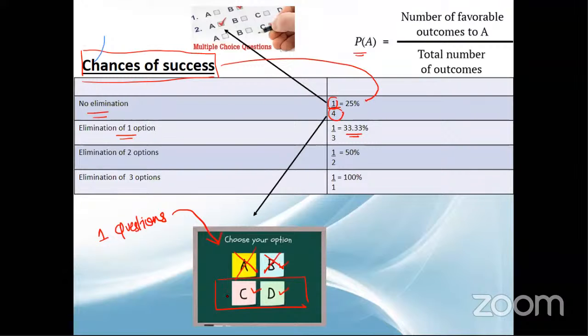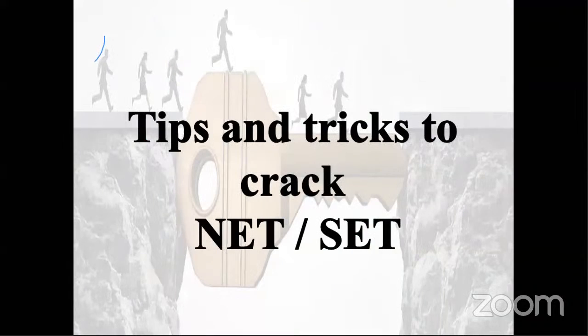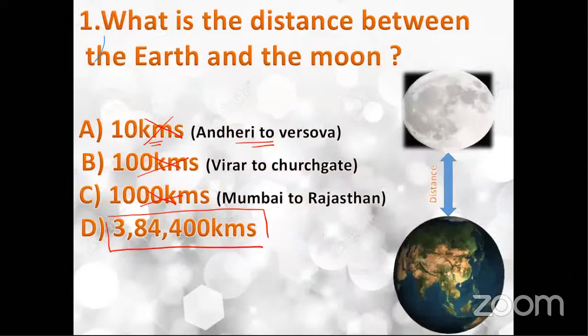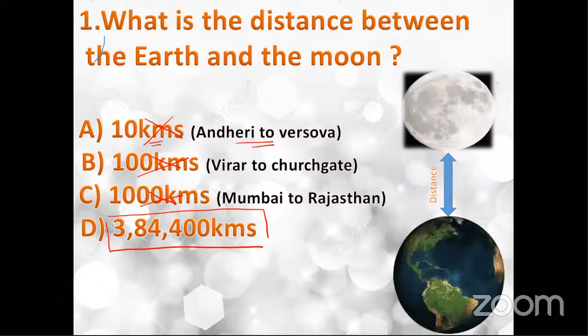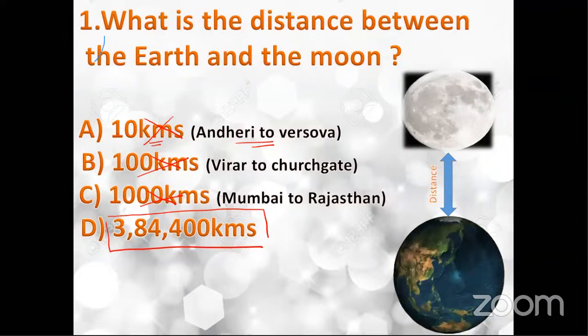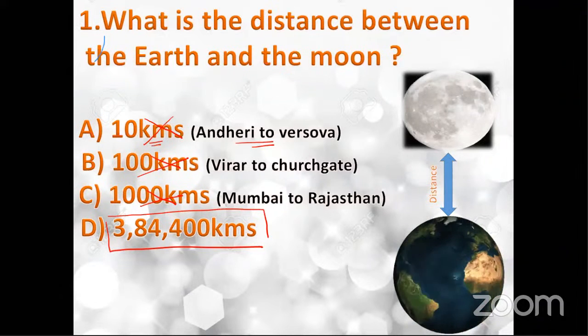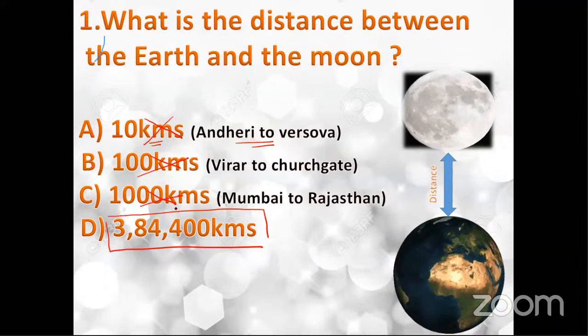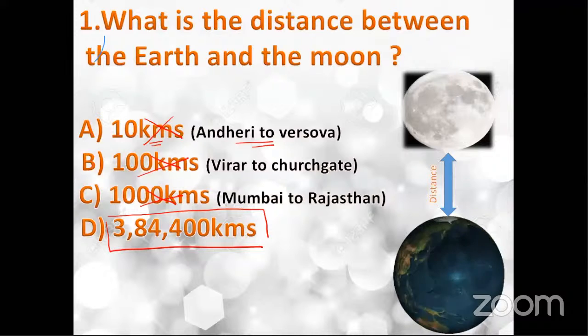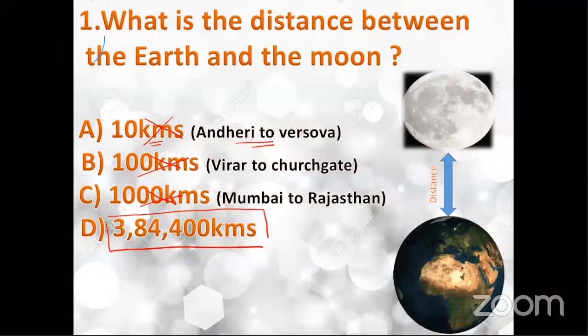And if you eliminate three options, the leftover answer is the correct one. So chances of success is 100%, like we did in this case. In this particular example, we didn't have knowledge of geography. We used the principle or rule of elimination. We eliminated options A, B and C, and we got the answer as correct option D, isn't it?